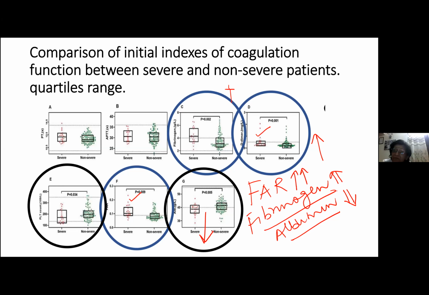Also, they found that platelet count correlated with severity, as seen in previous studies. So as soon as the severity of the disease increased, the platelet count also fell. Therefore they gave a statement.